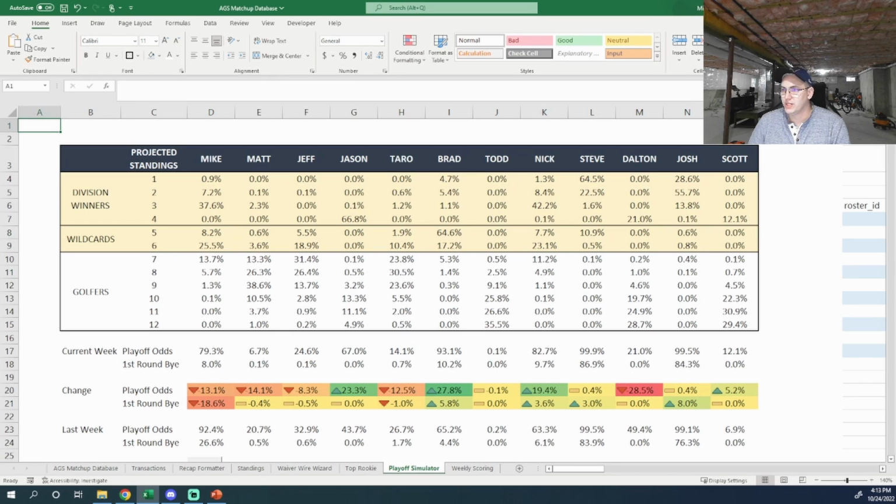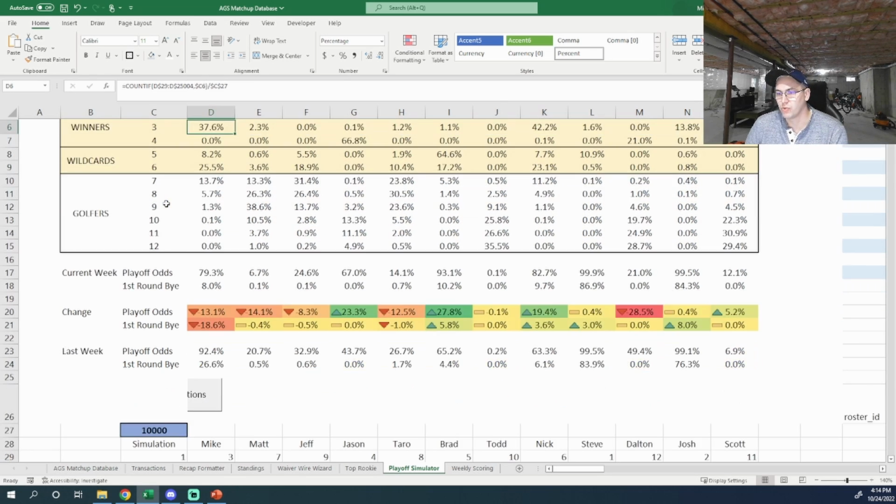Alrighty, so we'll jump right into the playoff simulator machine here that I built. This is a view that you guys have seen in prior weeks' videos. This is showing the projected standings and your percentage chance at landing in one of those standings at the end of the season. For example, I have a 37.6% chance at coming in third place at the end of the regular season. So how is this working?